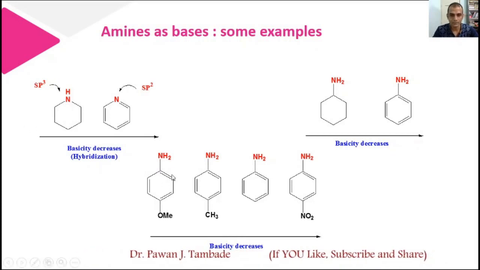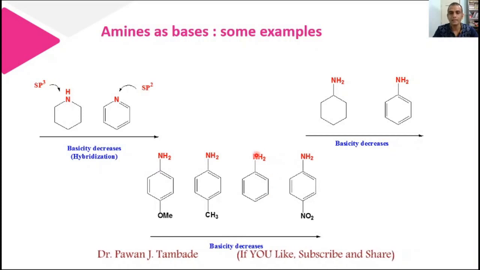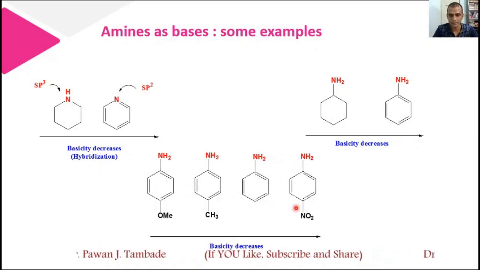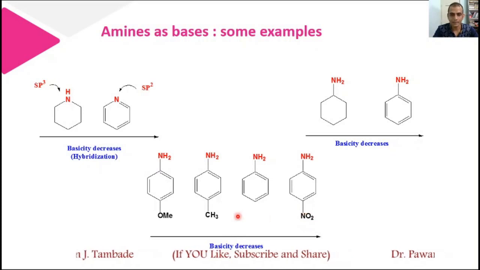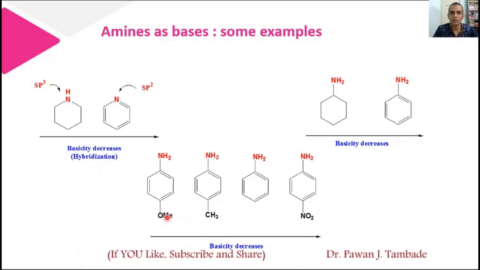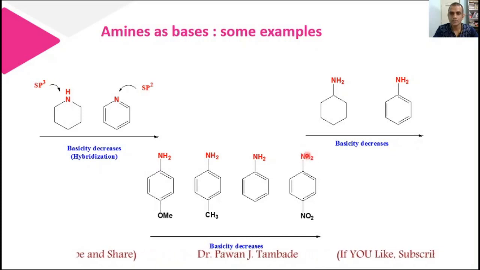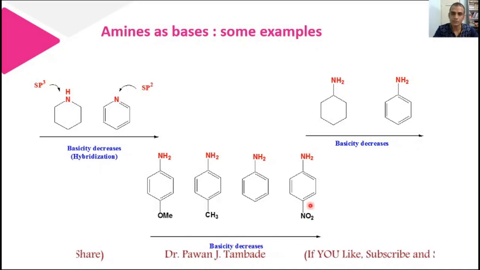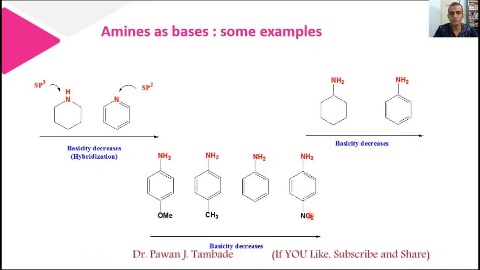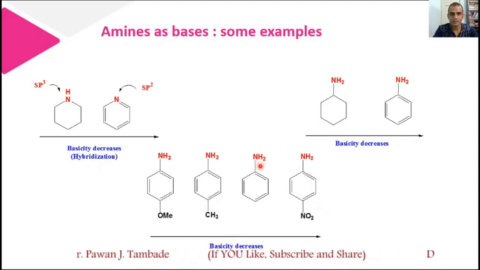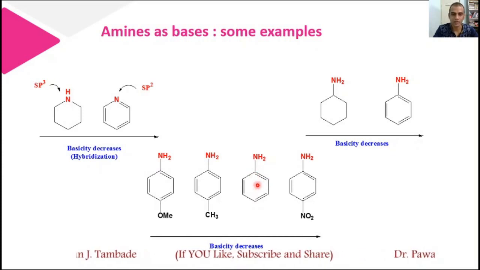Look at these examples. This is simple aniline and the remaining three are substituted anilines. This has a nitro group at para position, and in these two cases CH3 and methoxy are there. CH3 and methoxy are electron releasing groups and nitro is an electron withdrawing group. Because of that, the nitrogen of nitroaniline is not able to donate electrons easily because of the electron withdrawing nitro group, which will exert a minus R effect. However, this one has no substituent on it, so it will show its normal trend.